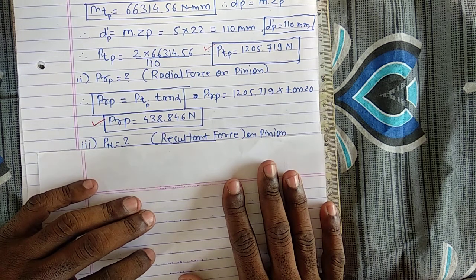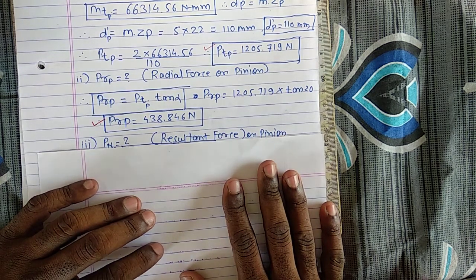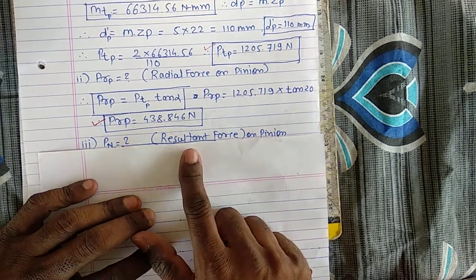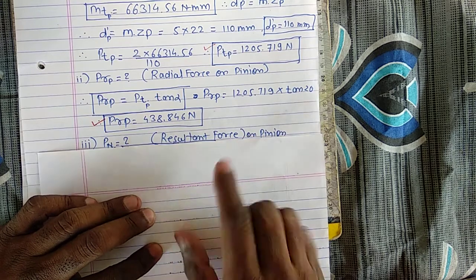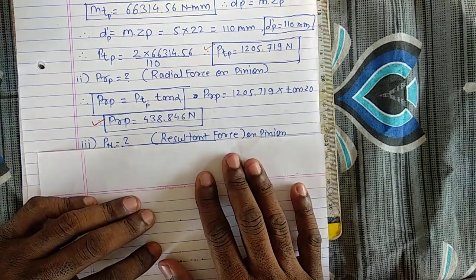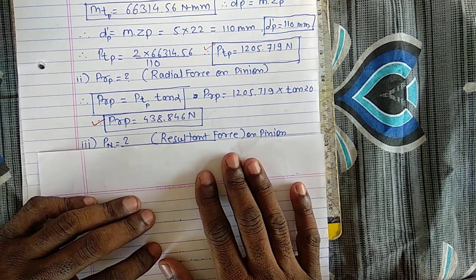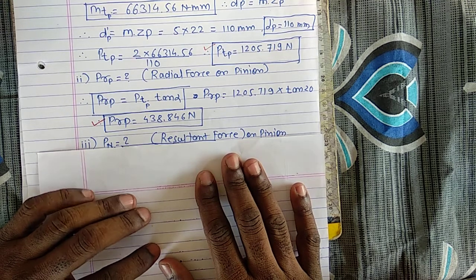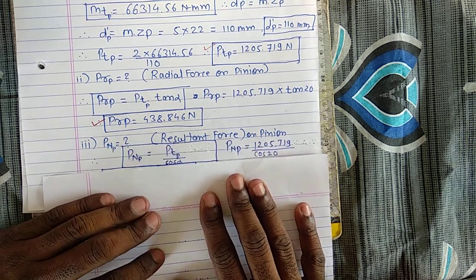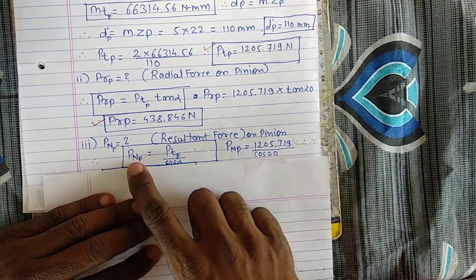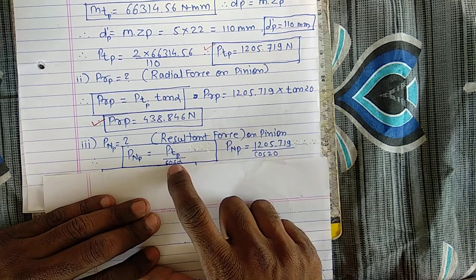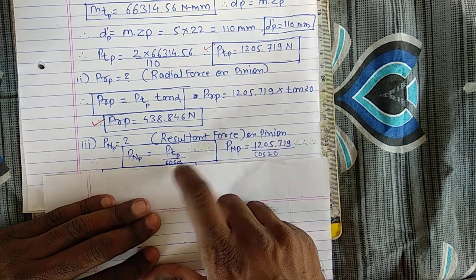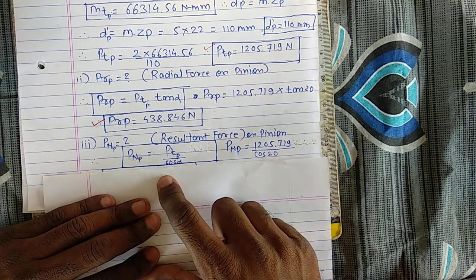That is, we are interested in finding out the value of Pn. Pn is nothing but the resultant force acting onto the pinion. But in the force analysis of spur gear, we have seen that the resultant force Pn acting on the pinion is given by the equation: the resultant force acting onto the pinion is equal to the tangential force acting onto the pinion divided by cos alpha. This we have already proved in the force analysis of spur gear.